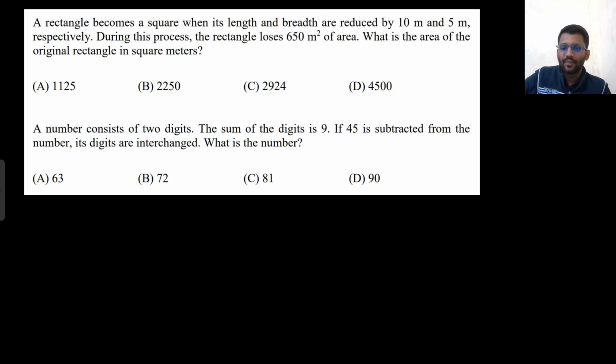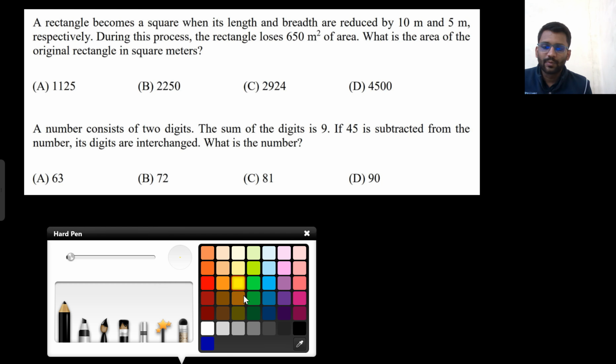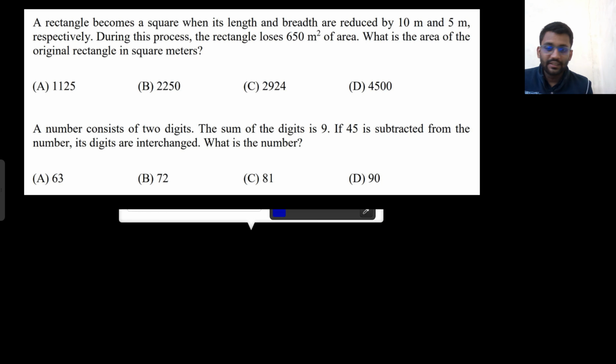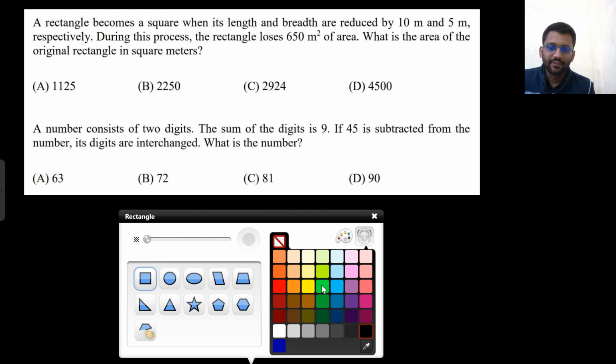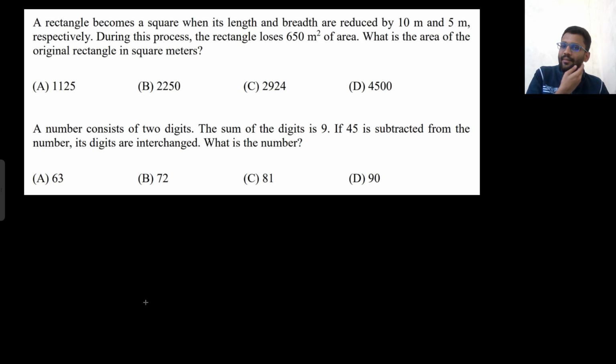Let's move on to the next problem. Yeah, this one is very good. Fourth problem is a very good problem. This section was easier but a bit lengthy, I would say. It was easy but a bit lengthy. A rectangle becomes a square when its length and breadth are reduced by 10 meters and 5 meters respectively. Okay.